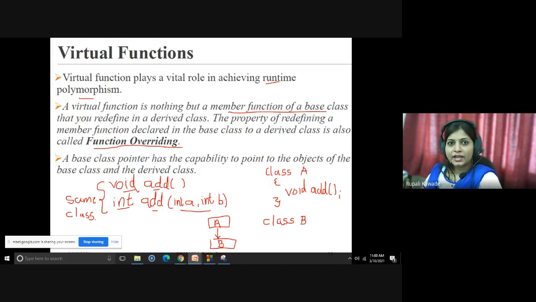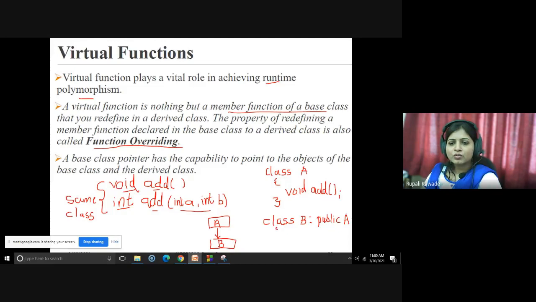How is the syntax of inheritance? Class B, which is a new class, and if you have to inherit it from the class A, then there will be a colon and you give a visibility mode, that is, suppose it can be public, private and protected. Suppose I am inheriting it publicly, so public A. So what is this? A is the base class and B will be a derived class.